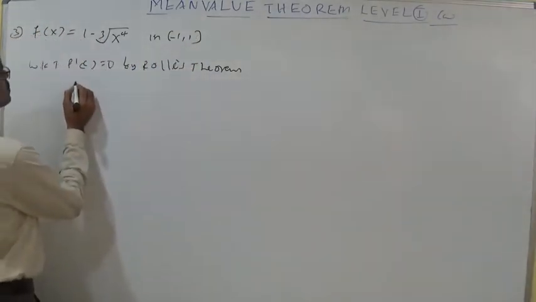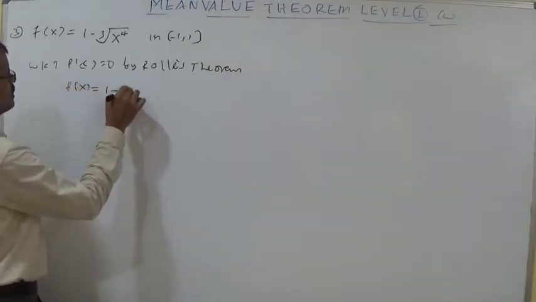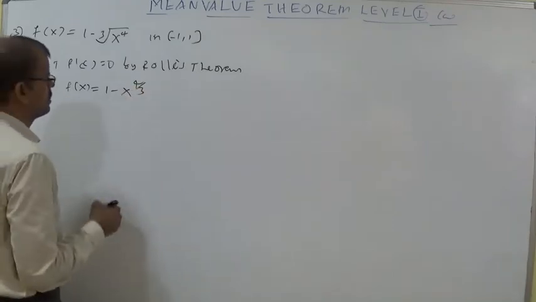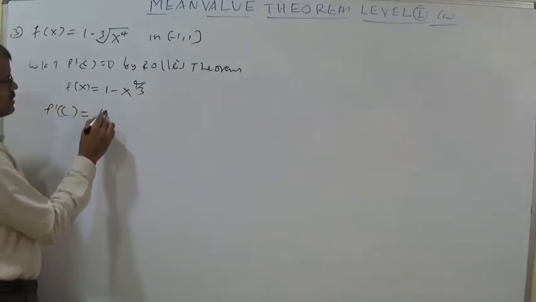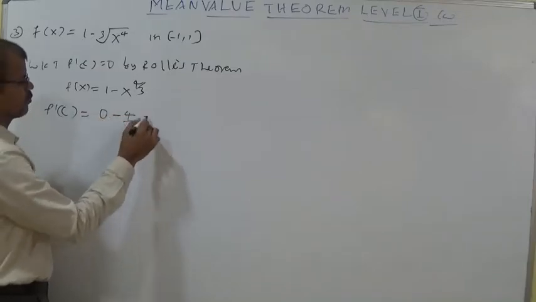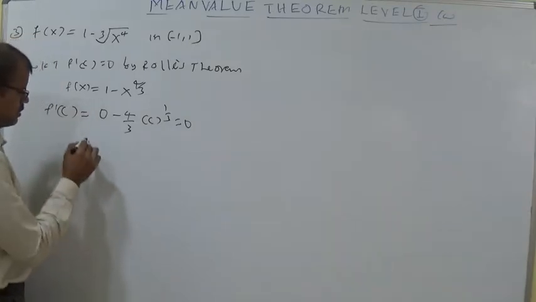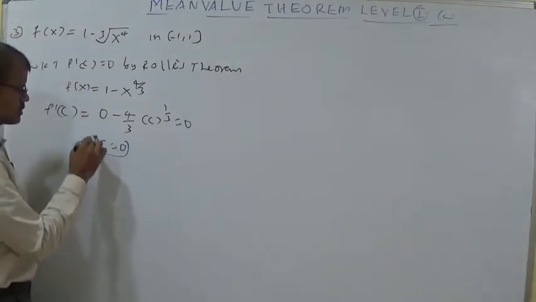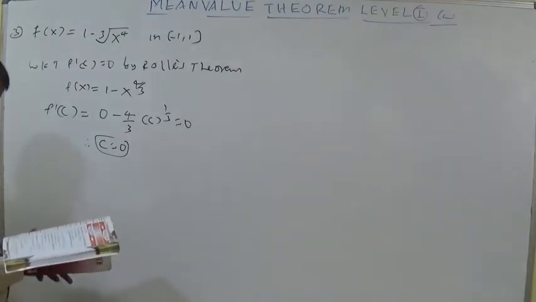f dash c is equal to 0. Here you can write f of x is equal to 1 minus x power 4 by 3. Now we should calculate the derivative f dash c. This is 0, and this is minus 4 by 3 into c power 1 by 3 is equal to 0, you write. Therefore c is equal to 0, that's all. So the answer is 0, first option.